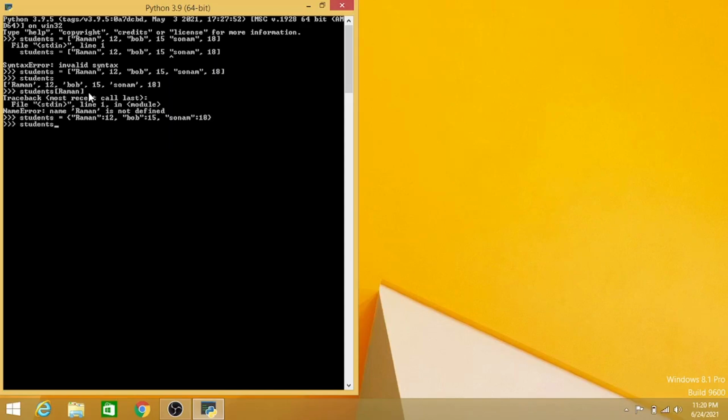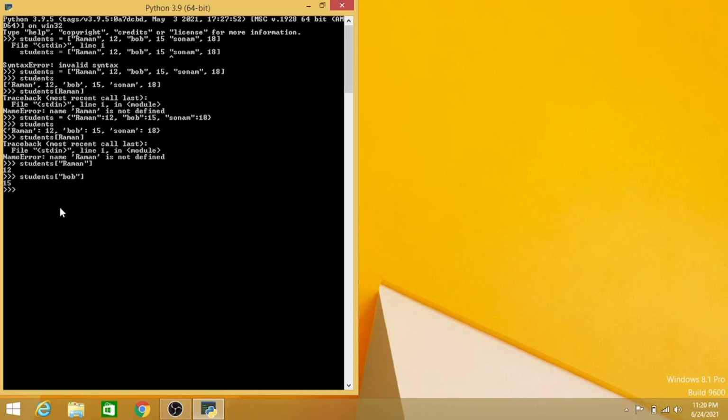Now if we type students, we will get these names. Now if I want to extract a value, we will get it easily. Suppose I want to extract the age of Raman, I will get it. How? Just see. Always keep in mind to use an apostrophe after Raman. I often make these mistakes. So if I type students Raman, the age will be outputted as a result. Now suppose I want to extract the age of another student named Bob. So I get 15.